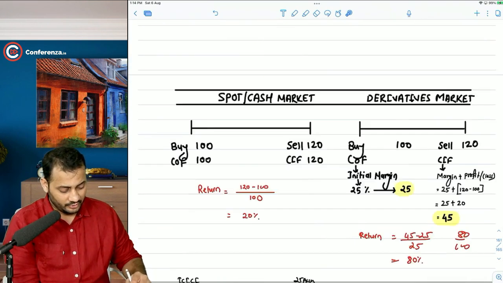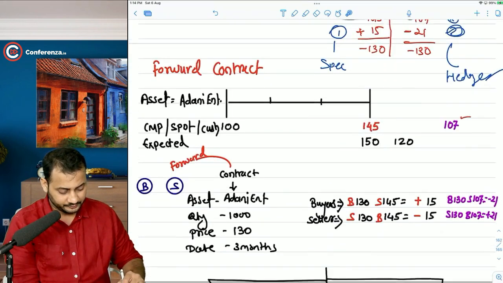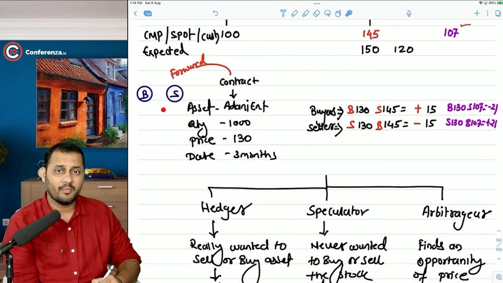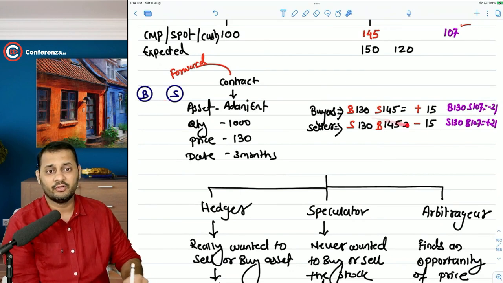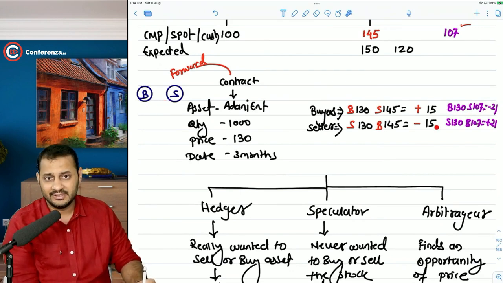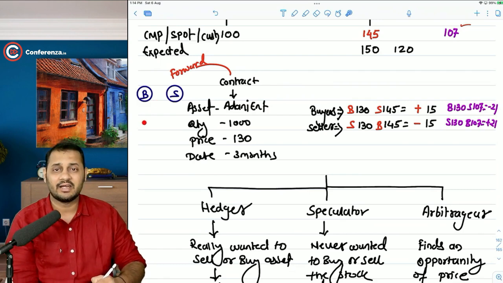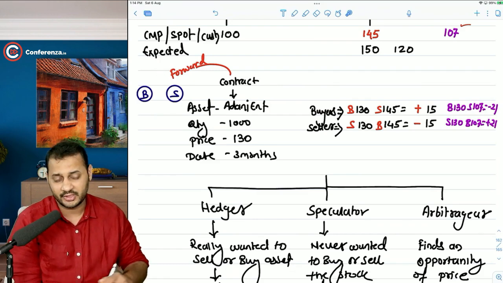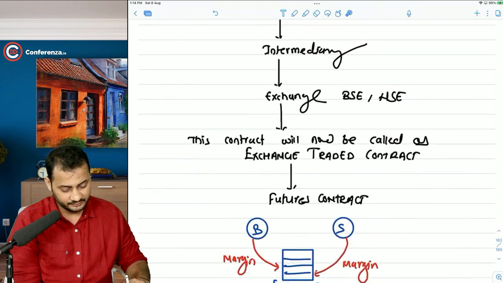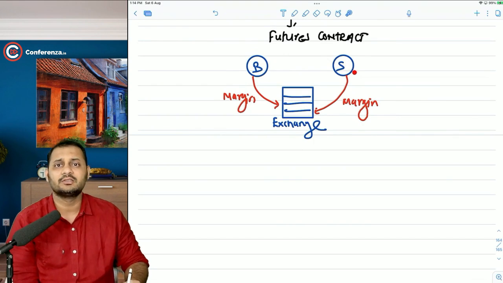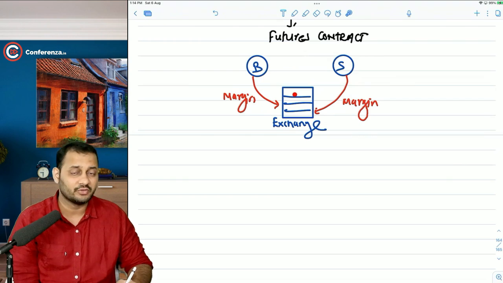I told you the logic of the forward contract, what exactly happens in the forward contract, but there is one drawback in the forward contract: both the parties can default if it comes to losses at the end, and that's why we need a guarantor in between. This guarantee is taken by the exchange, and then the forward contract's name is changed to the futures contract. In the futures contract, there is a buyer and seller, as we have seen in the forward contract, but there is one more party, which is called the stock exchange.